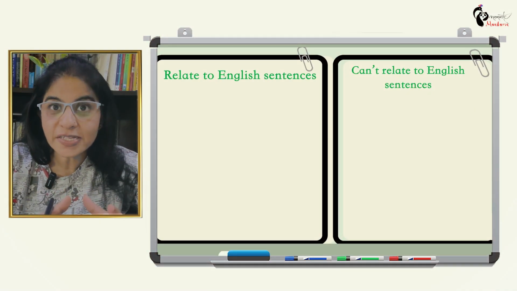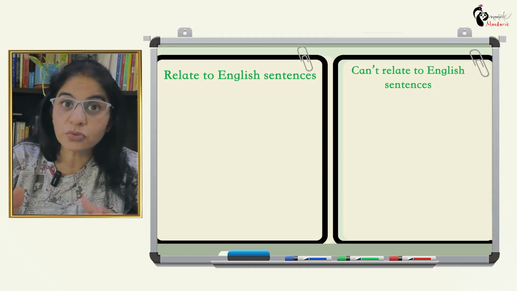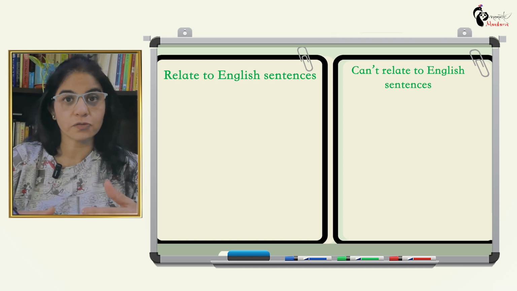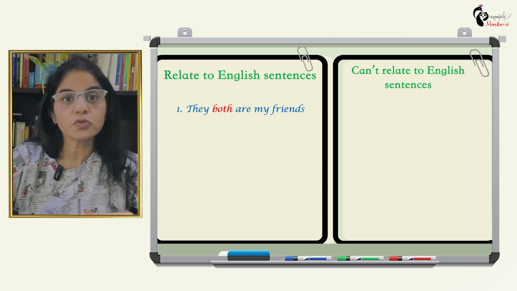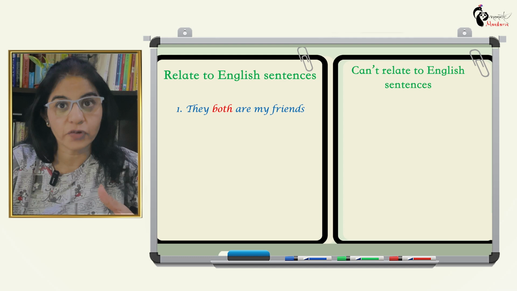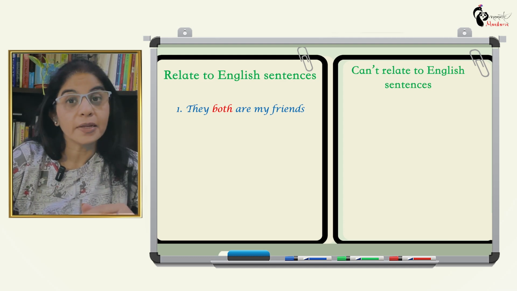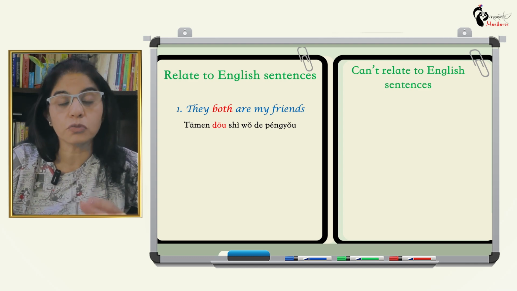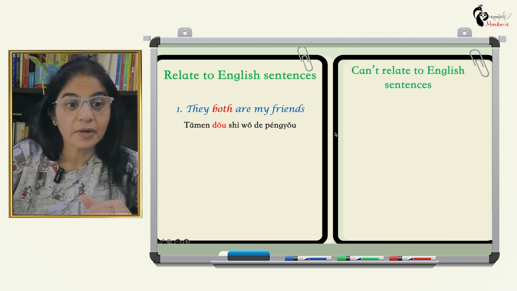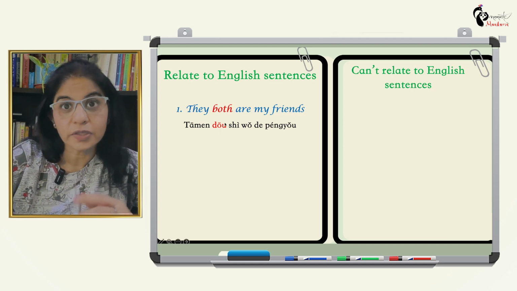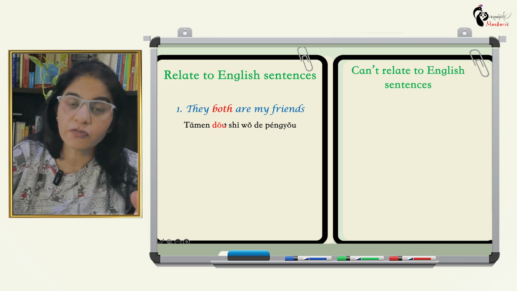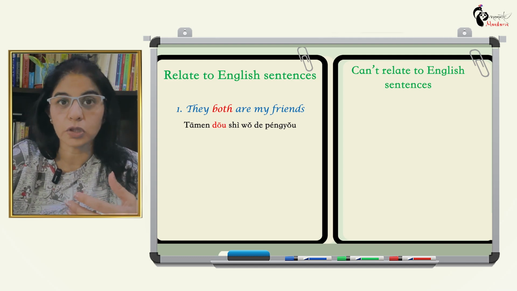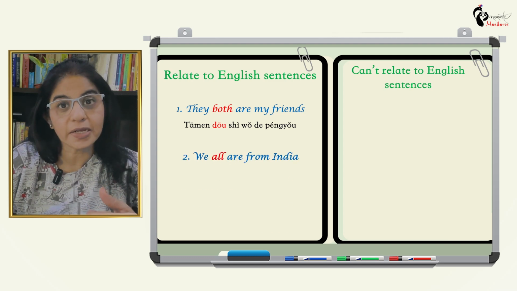First we'll see the sentences which we can relate to English, which are the same in English as in Mandarin. The first one is: they both are my friends. We're using the word both. In Mandarin, how will I say it? 他们都是我的朋友, right? So you can see here both and dao. It's the same as English: they both are my friends, 他们都是我的朋友.